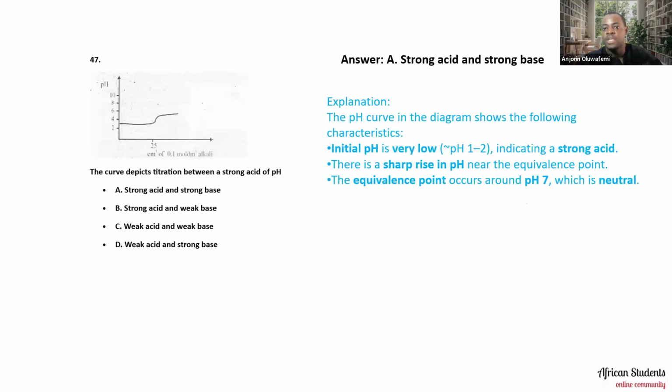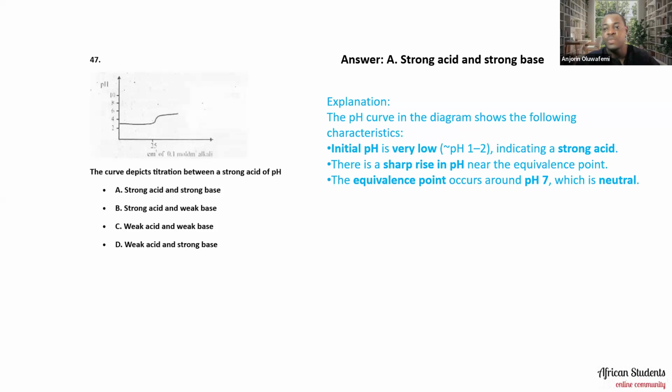Now, initial pH is very low. That is, the pH is between maybe 1 and 2, indicating a strong acid. There is a sharp rise in pH near the equivalence point.